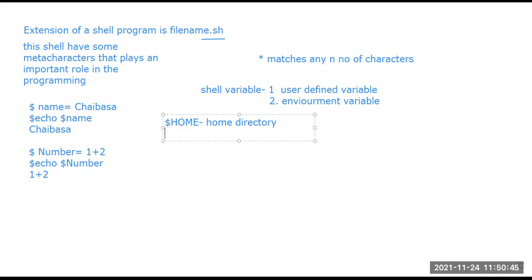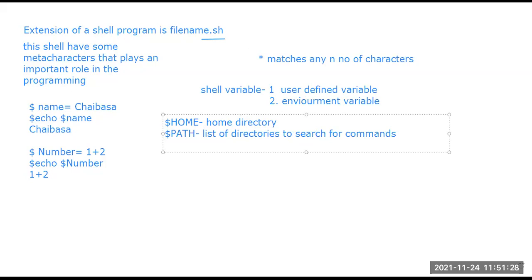Then there is $PATH. $PATH is used for the list of directories to search for commands. There are a lot of commands, so there is a list of directories to search for commands that we can get with the help of this $PATH variable, the environment variable.